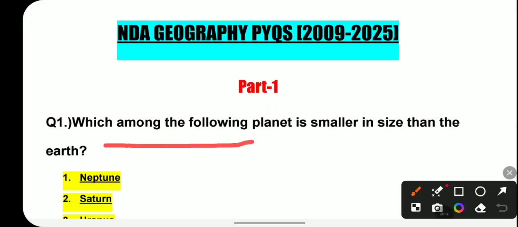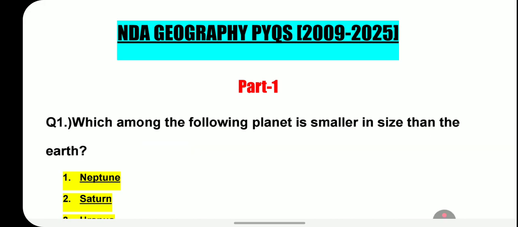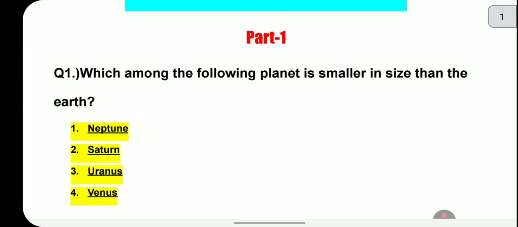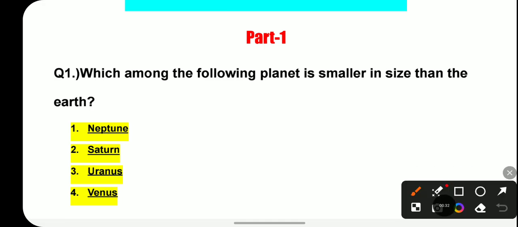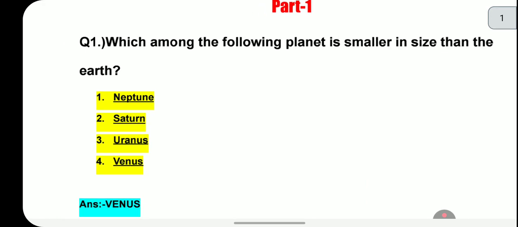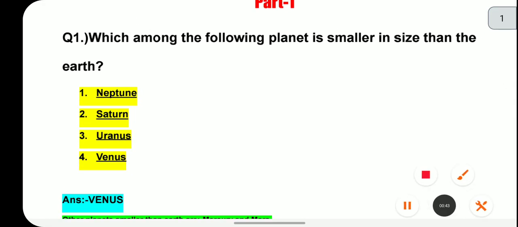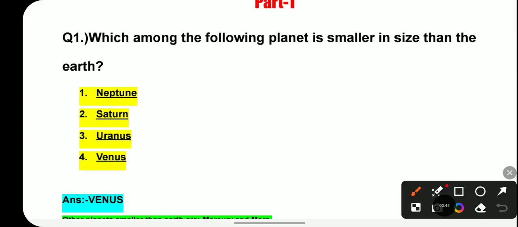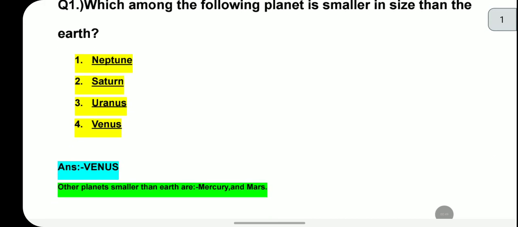Which among the following is a planet that is smaller in size than the Earth? So basically they are asking which planet from the following is smaller than the Earth. The options we are having are Neptune, Saturn, Uranus and Venus. From these options the correct answer will be Venus. So basically Venus is the planet which is smaller than the Earth.